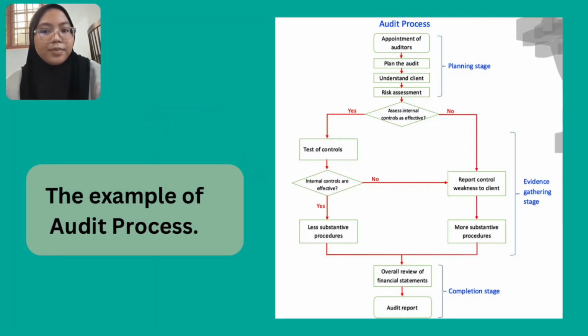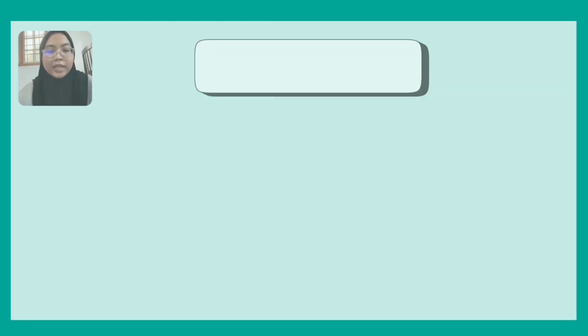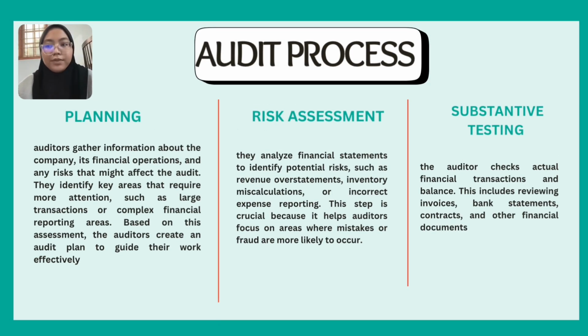This is the example of audit process. Audit process has 5 steps. First is planning. Auditors gather information about the company, its financial operation, and any risks that might affect the audit. They identify key areas that require more attention, such as large transactions or complex financial reporting areas. Based on this assessment, the auditors create an audit plan to guide their work effectively.